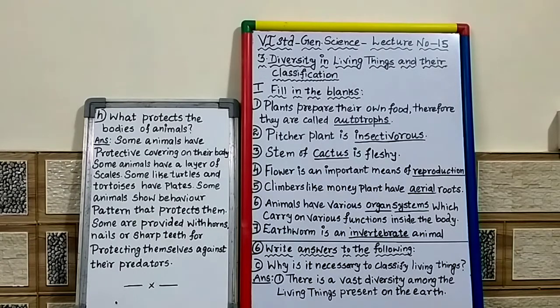We are writing the notes for the third lesson, that is diversity in living things and their classification. Yesterday, on page number 25 of our textbook, we did the exercise. First, match the pairs. Number 2, who is the odd one out? Third, what is the difference? Fourth, true or false, which I told you to write as homework. Fifth, write 2 names of each. Name the following, also given as homework. And the sixth one, write answers to the following. Totally 8 questions are there.